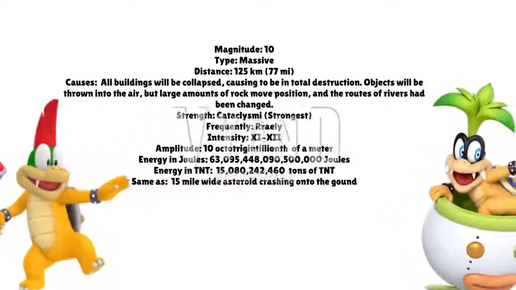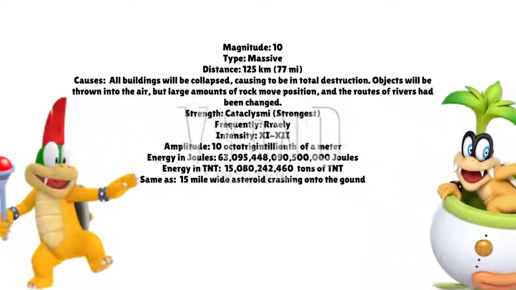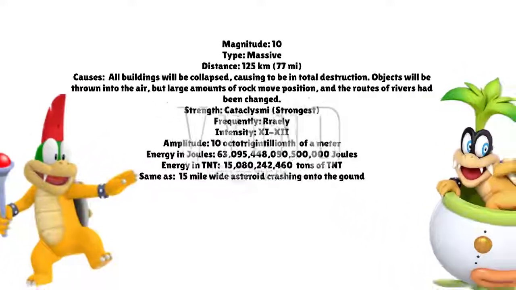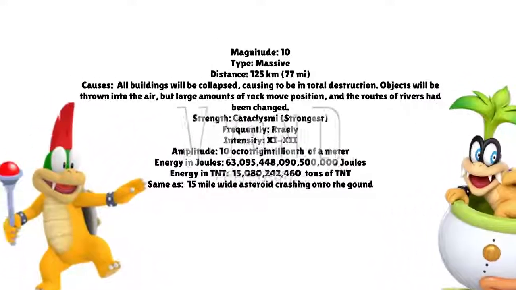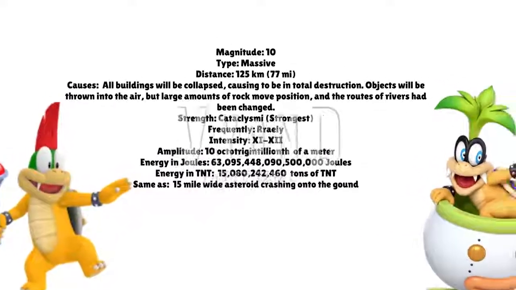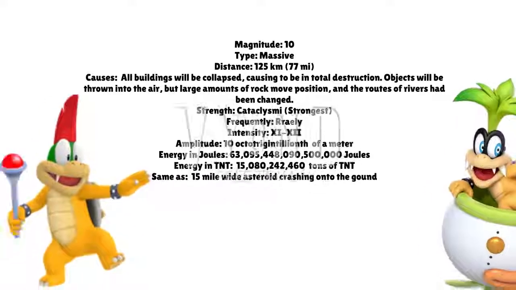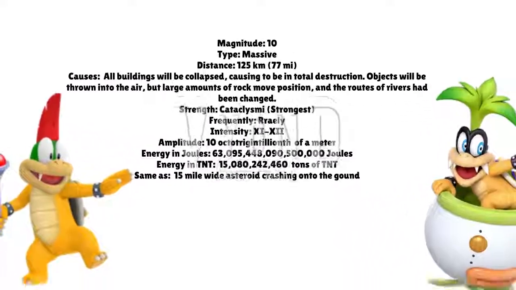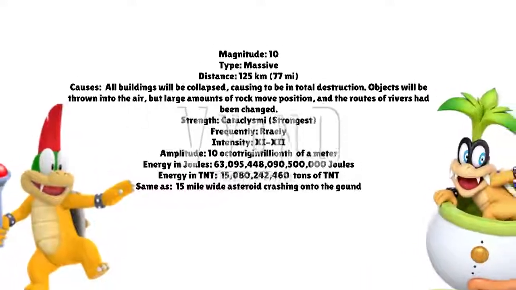If an earthquake has a magnitude of 10, its distance is 125 kilometers, or 77 miles away. With a Richter scale magnitude of 10, and with a Mercalli intensity of 12, it would be a massive earthquake that has never been recorded in human history. This is an extremely rare event. No earthquakes have been recorded in human history at the 10 or greater level on the Richter scale.